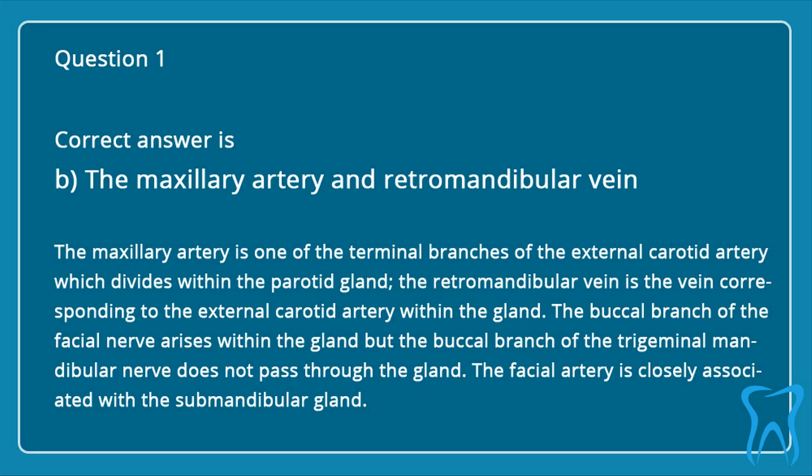Correct answer is B. The maxillary artery and retromandibular vein. The maxillary artery is one of the terminal branches of the external carotid artery, which divides within the parotid gland. The retromandibular vein is the vein corresponding to the external carotid artery within the gland. The buccal branch of the facial nerve arises within the gland, but the buccal branch of the trigeminal mandibular nerve does not pass through the gland. The facial artery is closely associated with the submandibular gland.